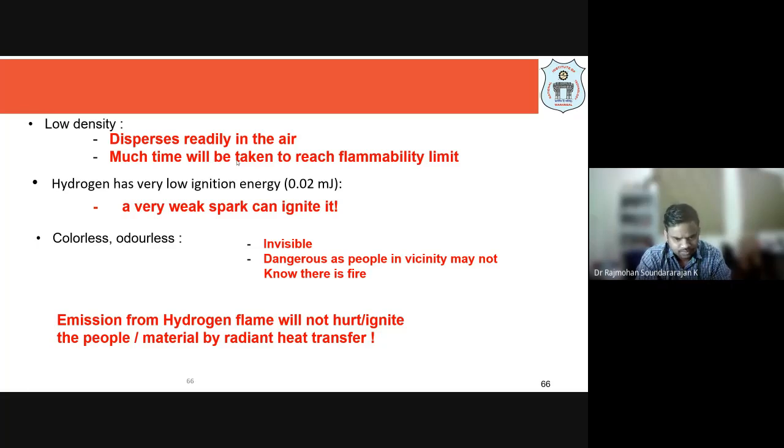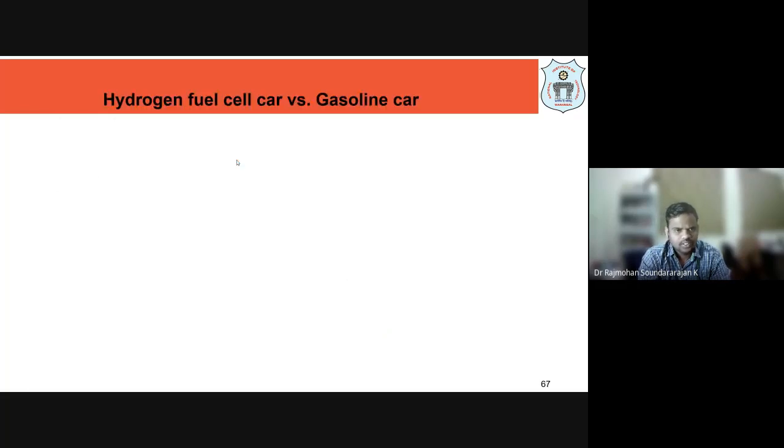And remember, the emission from a hydrogen flame will not hurt or ignite people or material by radiant heat transfer, whereas with petrol, radiant heat transfer may take place and people may catch fire.